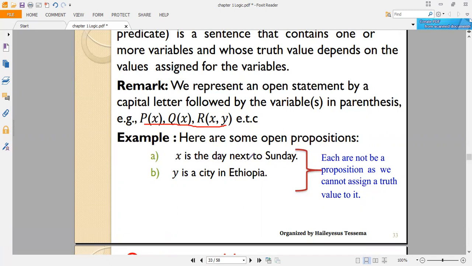X is the day next to Sunday, and y is a city in Ethiopia. So clearly you can see that each of them is not a proposition. They are not propositions, but they are open propositions. We cannot give a truth value for these statements, which means that unless we substitute the values of x from the universal set, or the universe of discourse, these statements are not propositions. They are open propositions.